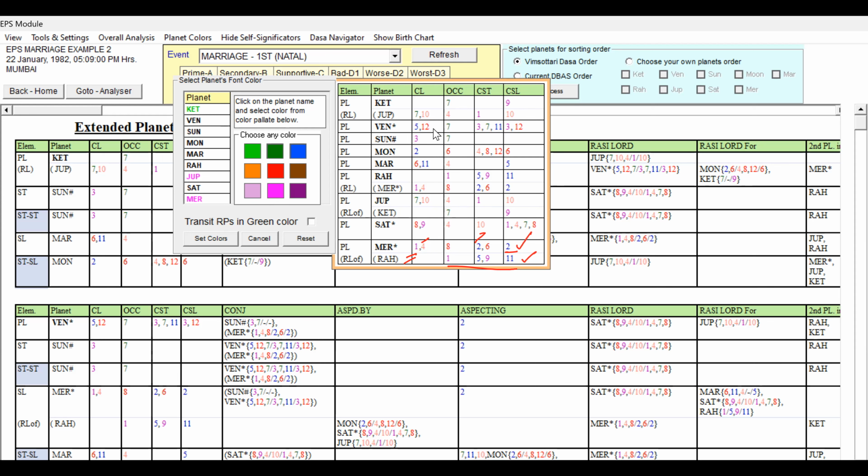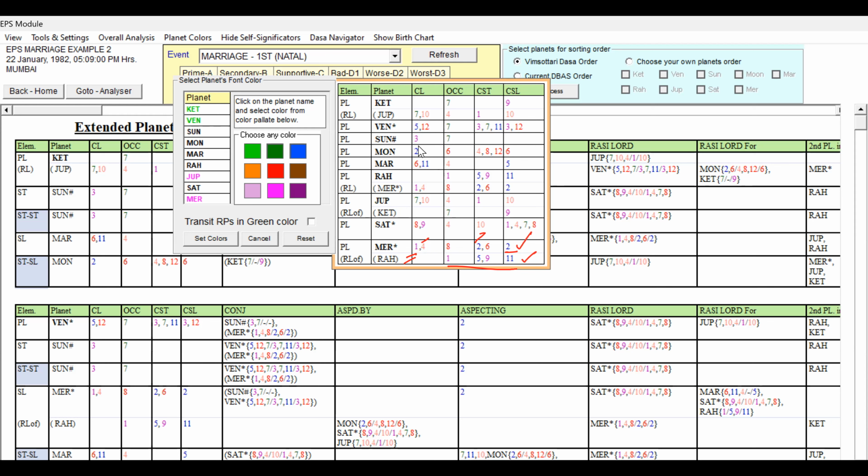Venus, fifth lord, 12th lord occupying seventh house, 3, 7, 11 star lord and 3, 12 cuspal sublord. It is having favorable grouping 5, 7, 3, 7, 11, Kama Trikona and third sublord. This is very good. And 12th lord and 12th sublord is there. So 12 alone is not unfavorable for the marriage. So I can take Venus, we can give green, light green. If 12 was not there, I would have given dark green.